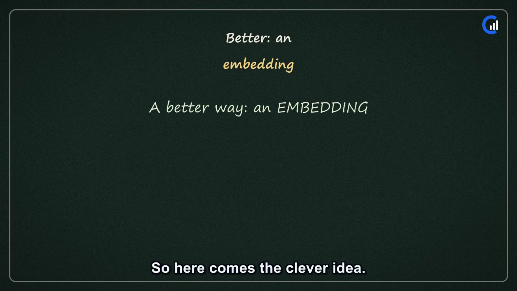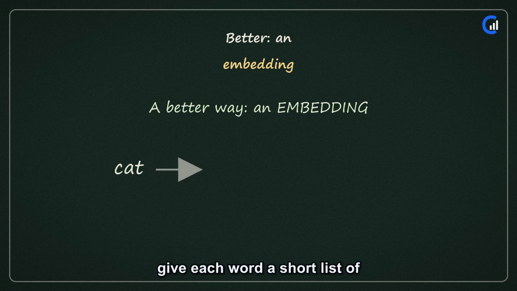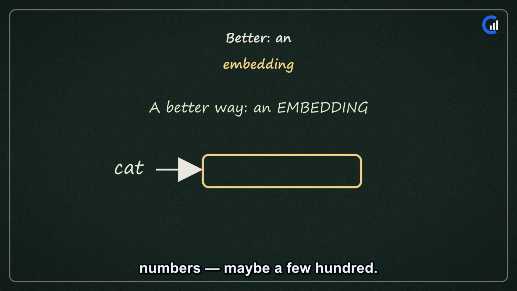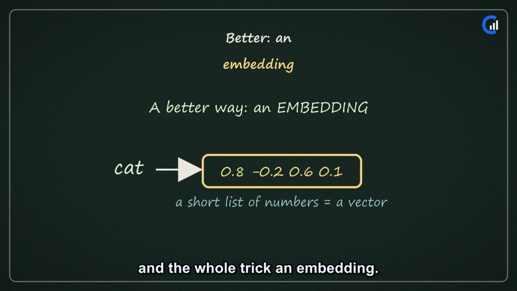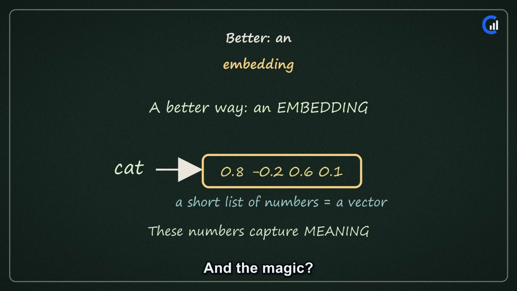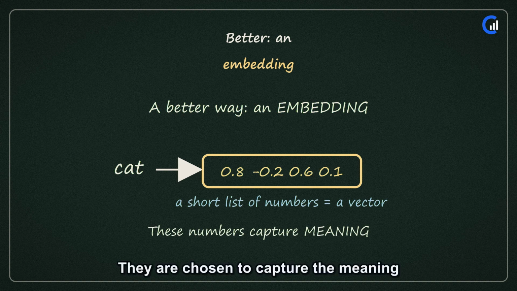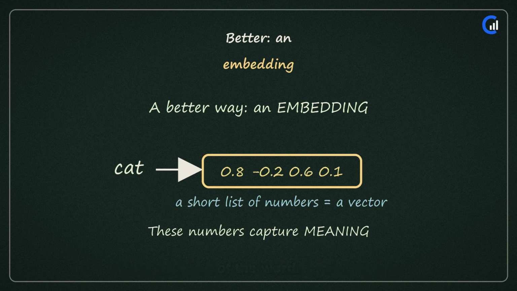So here comes the clever idea. Instead of a giant list of zeros, give each word a short list of numbers, maybe a few hundred. We call this little list a vector, and the whole trick an embedding. And the magic? These numbers are not random. They are chosen to capture the meaning of the word.